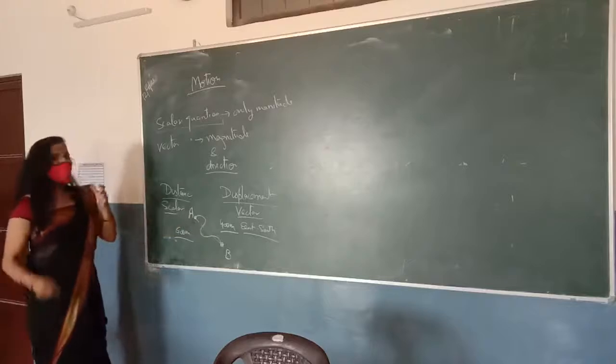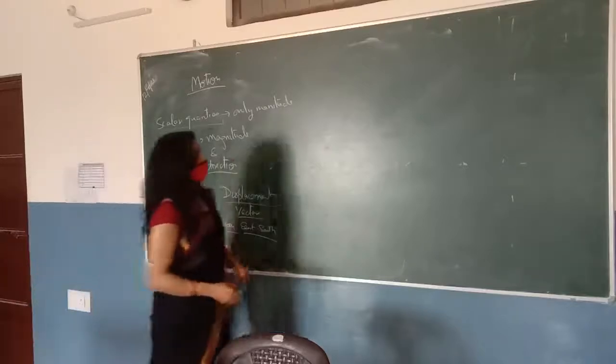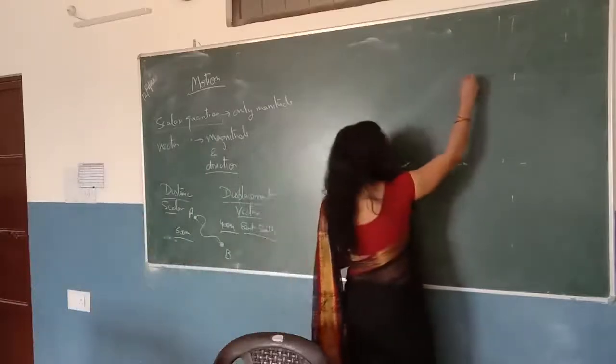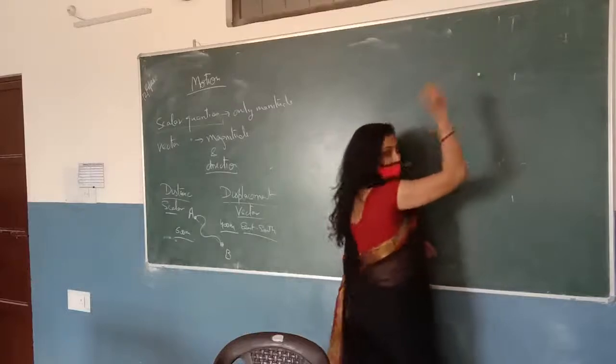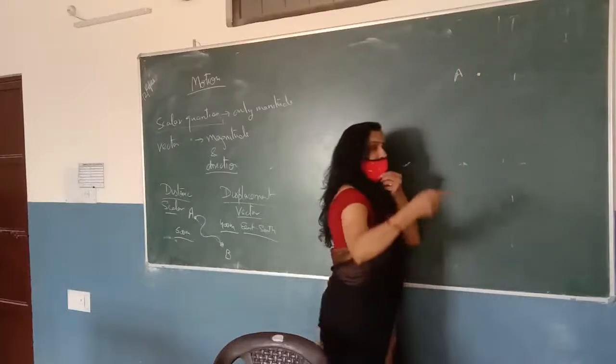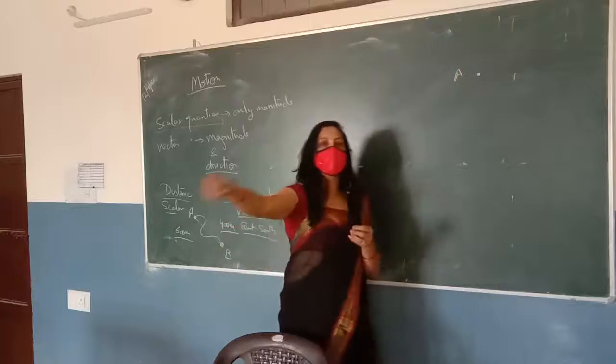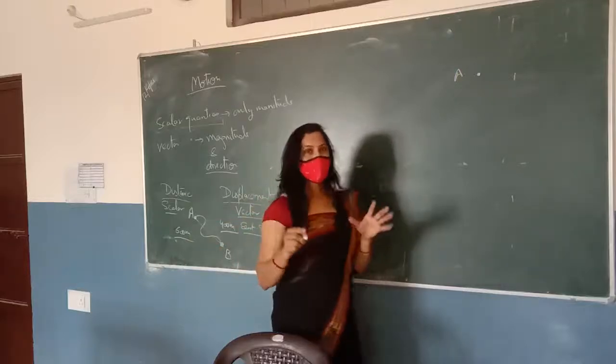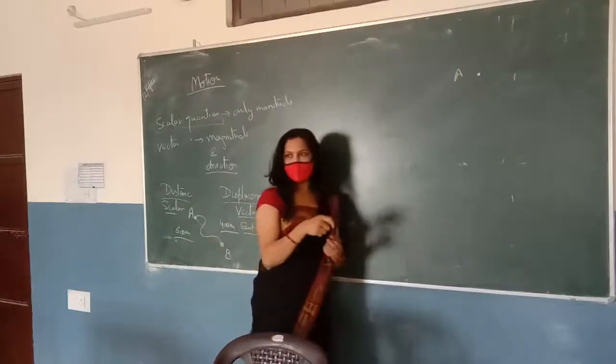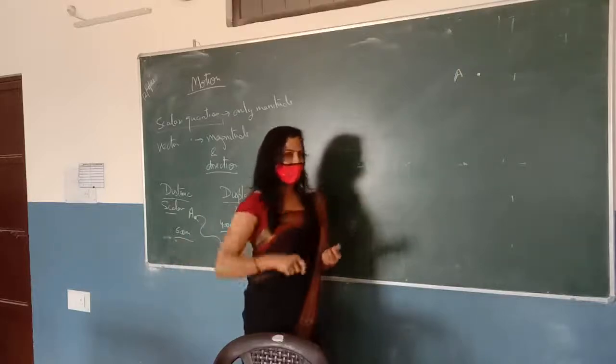Okay, so a few more differences between distance and displacement. Suppose we start from this point A and travel a circular path. Suppose your PT teacher gives you a punishment to make a round of the playground.